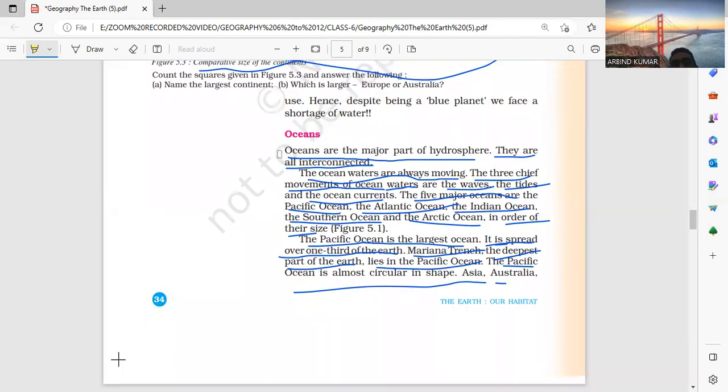Ocean is the major part of the hydrosphere. They are all interlinked. The ocean water is always moving. The three chief movements of ocean water are waves, tides and ocean currents. Five major oceans are Pacific Ocean, Atlantic Ocean, Indian Ocean, Southern Ocean, and Arctic Ocean.